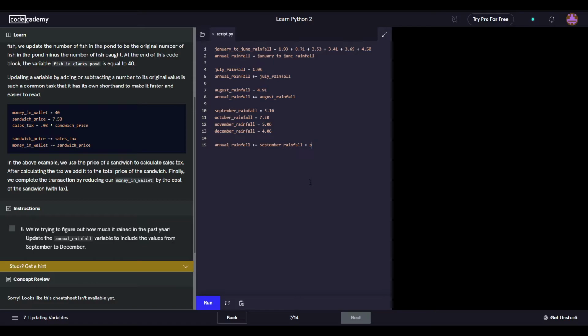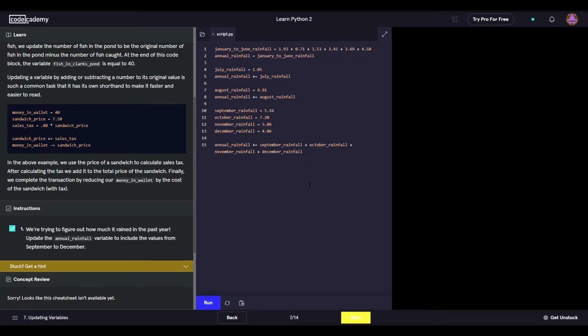September rainfall. October rainfall. November rainfall. December rainfall. Let's see if this works.